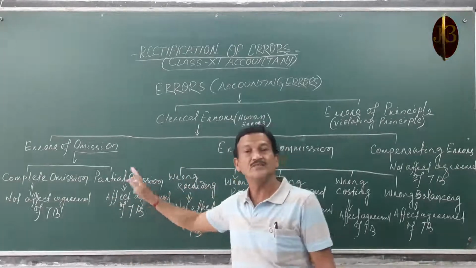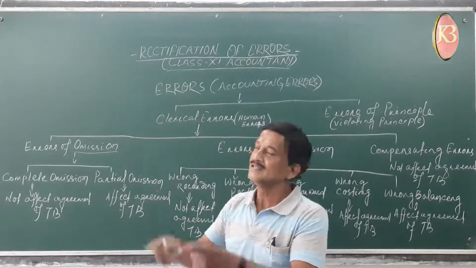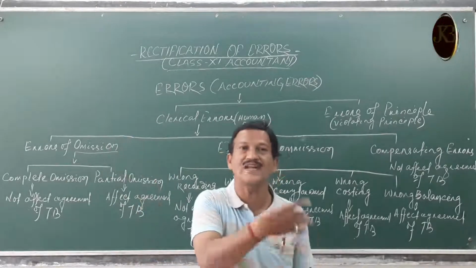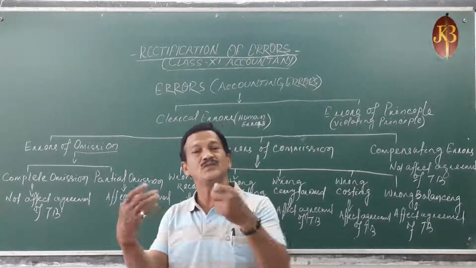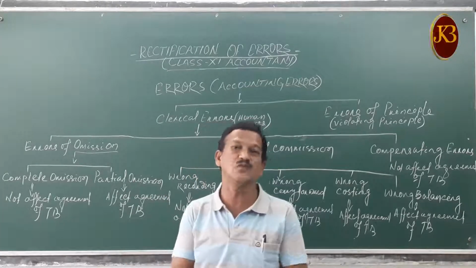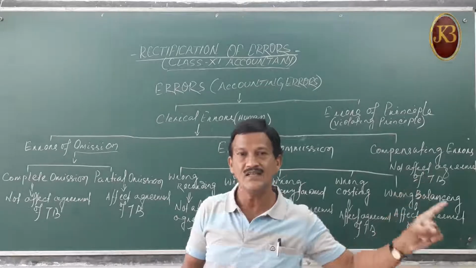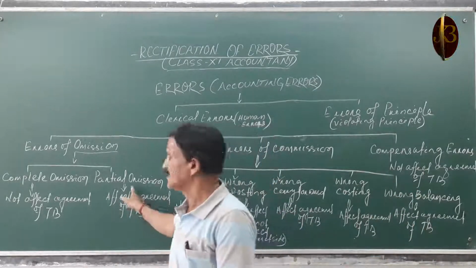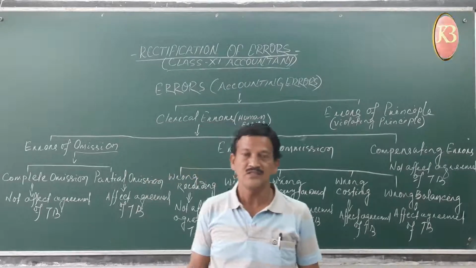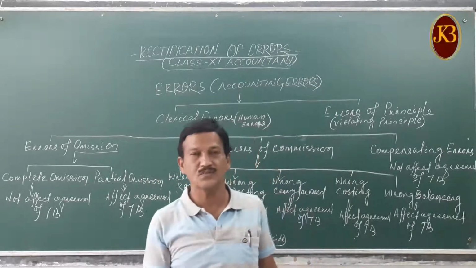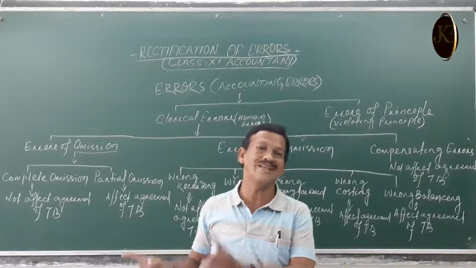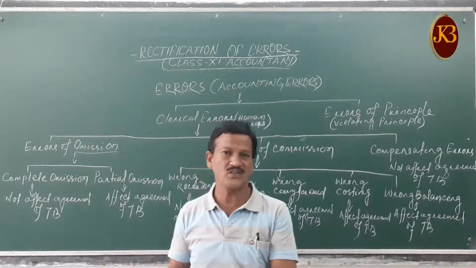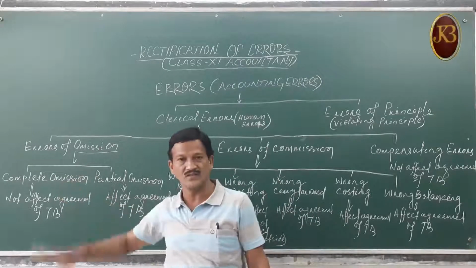Partial omission means we have recorded in the books of original entry, but while posting to the ledger accounts, from the books of original entry to the ledger, we omitted to post in a particular ledger account. Just before, I gave the example that purchase of goods from Ram, 10,000, was completely omitted from the books of original entry. That is a complete omission.